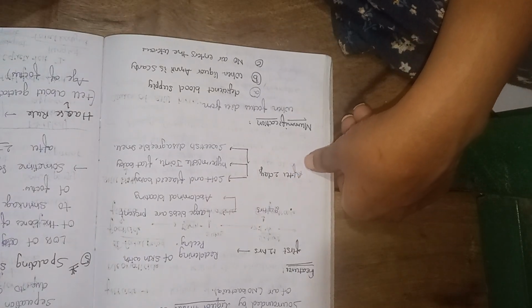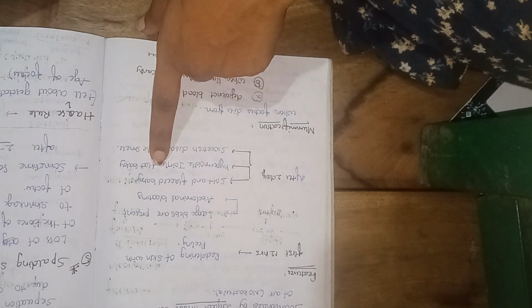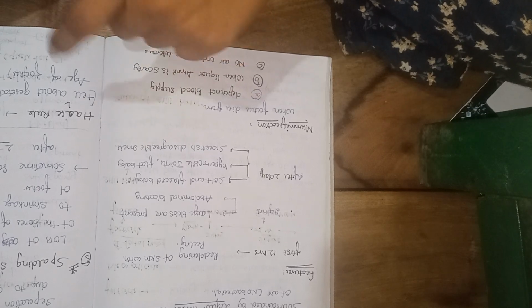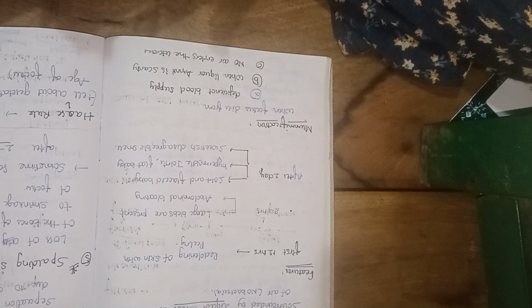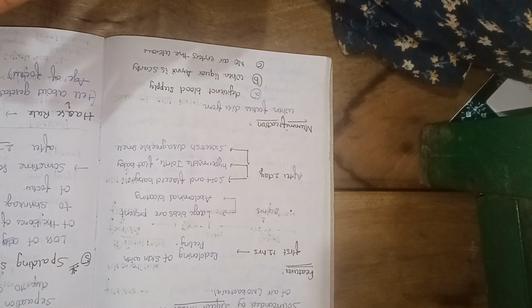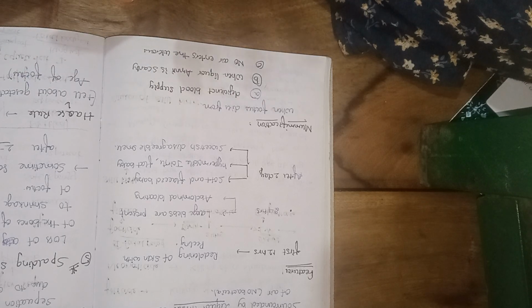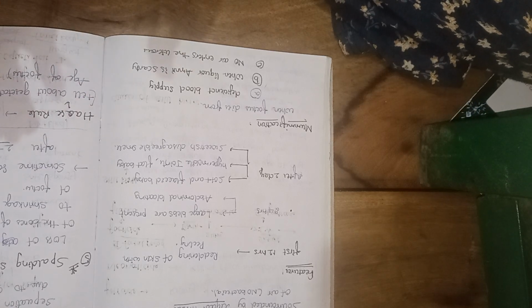Next, after 2 days, the baby becomes soft and flaccid, with hypermobile joints, and the baby is flat. A sweetish, disagreeable smell is present. So you should remember the definition of maceration and what the signs are. At 12 hours we can see reddening of skin with peeling. In 24 hours we can see large blebs along with abdominal bloating. After 2 to 3 days, the baby is flat, with hypermobile joints, soft and flaccid, along with a sweetish, disagreeable smell.